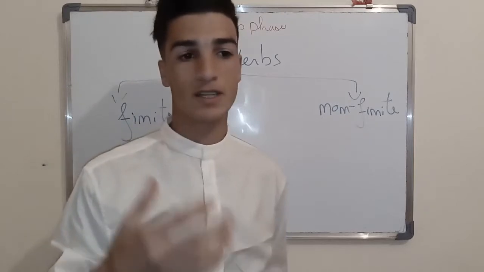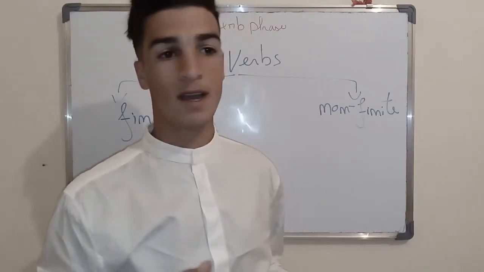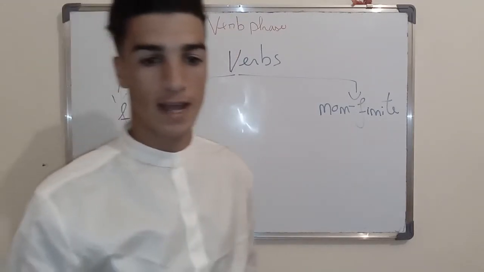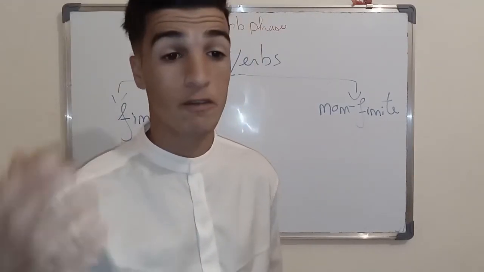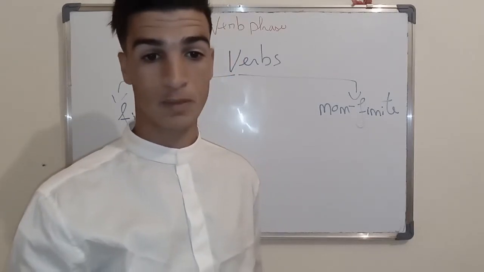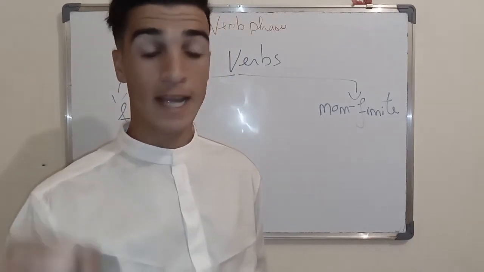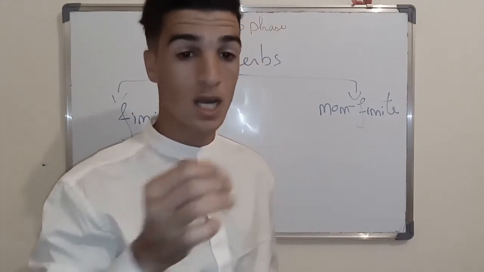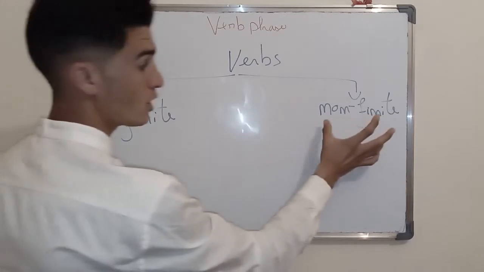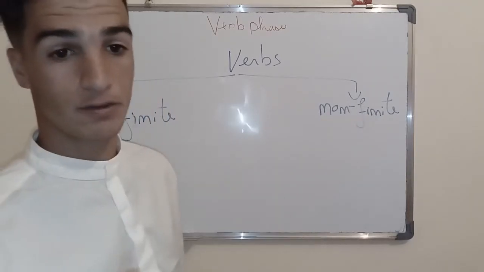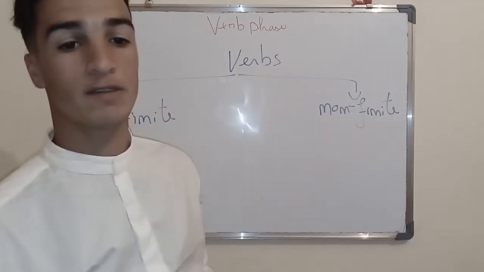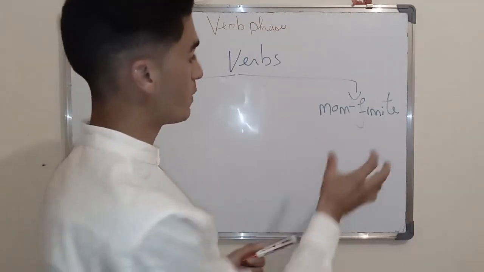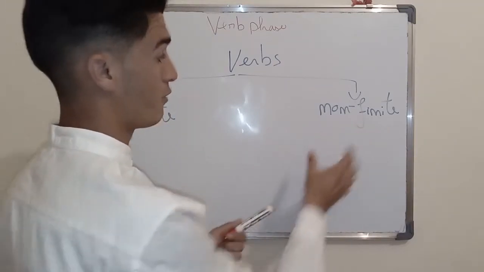So finite verbs are verbs that show agreement with the subject. In fact, in order to understand finite verbs, you have to understand that finite verbs are verbs that are conjugated. Whenever a verb is conjugated in a particular tense, that verb is finite. When it is not conjugated, it's not a finite verb. So let's start with non-finite verbs in order to understand perfectly what we mean by non-finite verbs.